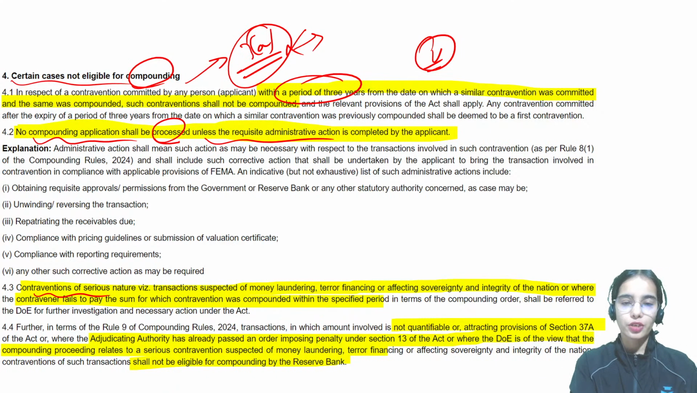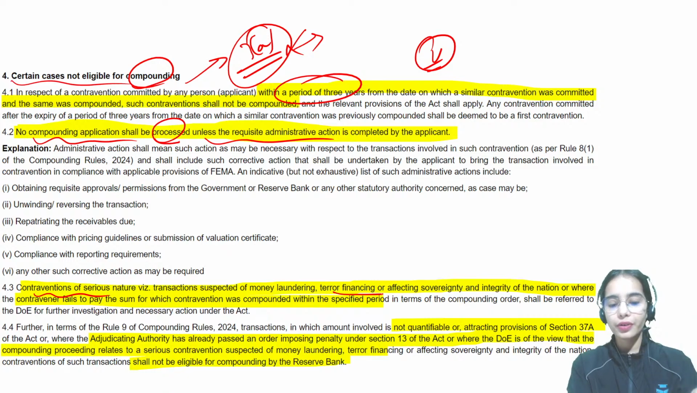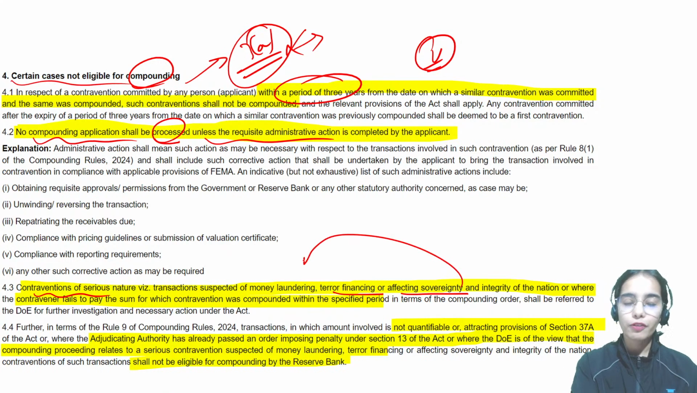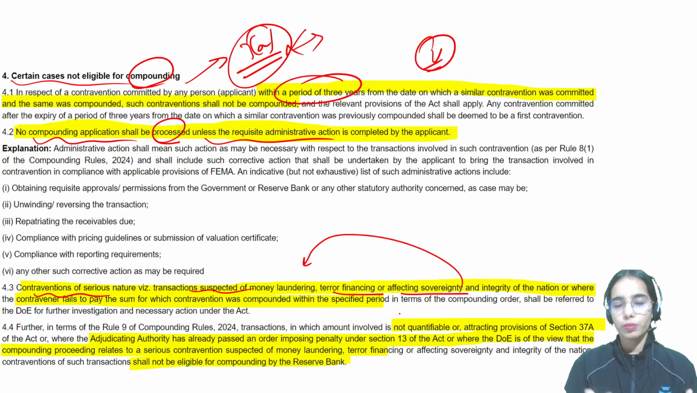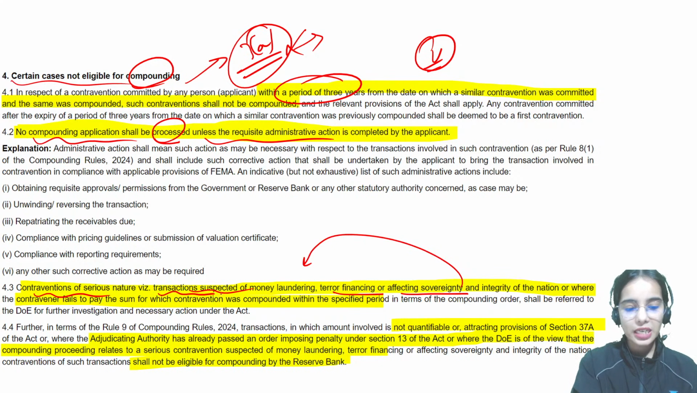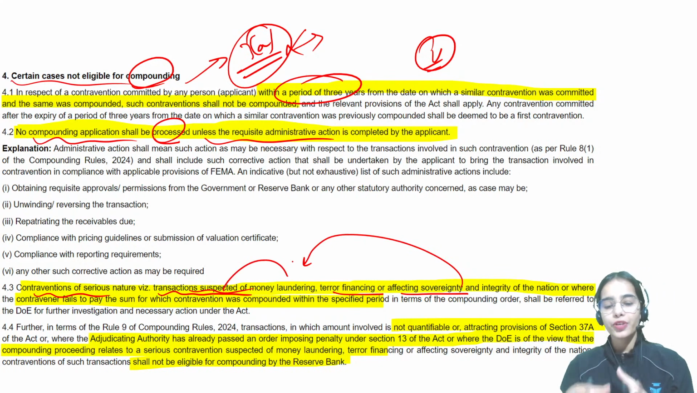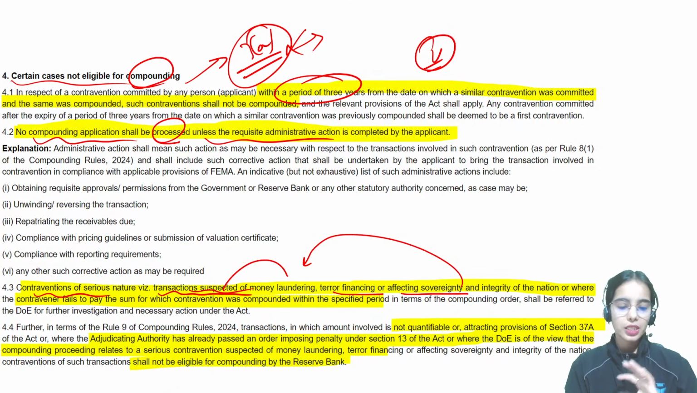Contravention of a serious nature, where money laundering or terror financing is involved, or the sovereignty or integrity of the nation is being affected, or it is suspected to be leading to this. So a violation of serious nature, that is, transactions suspected of money laundering, terror financing and such, will not come under compounding. This will go under the